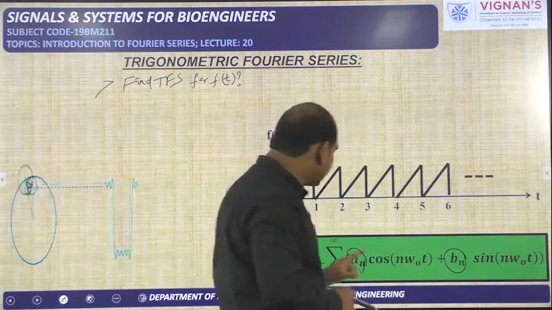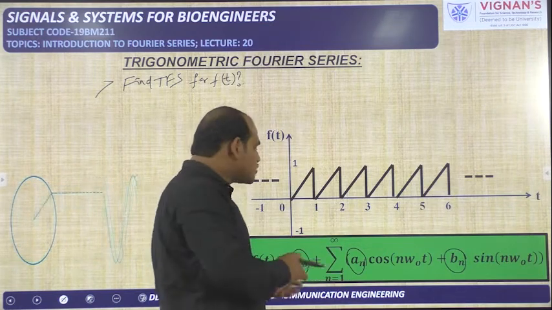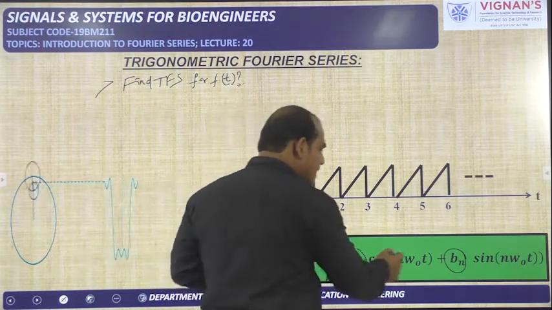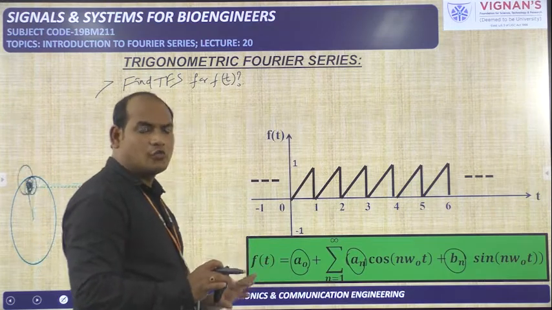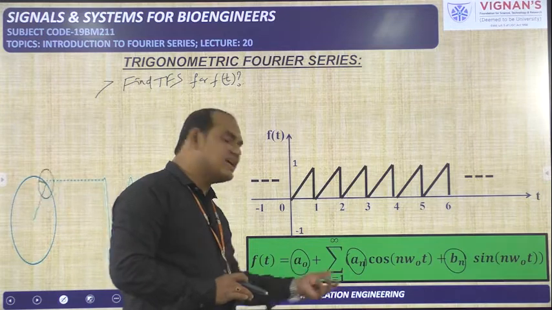We are calculating only a naught, a n, b n. After calculating those three, we just need to put the a naught value, a n value, b n value in this equation, and the remaining sigma, cos n omega naught t, sin n omega naught t will be as it is. Only those three should be replaced here. Then finally the equation will be available.